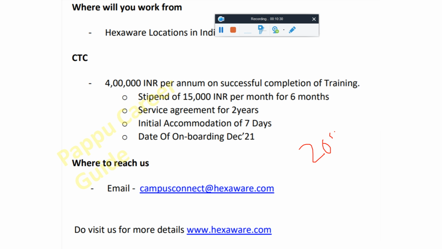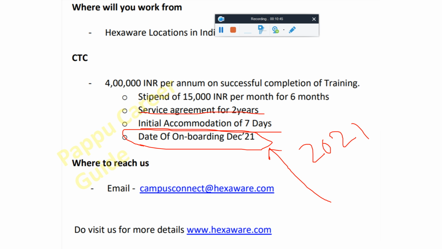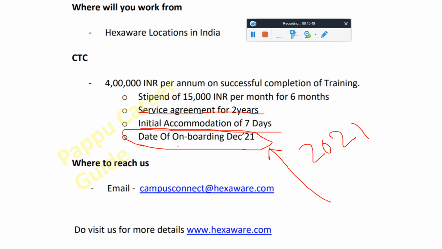You can see the same package you are getting for the 2022 batch. But here is a good news, friend. There is a service agreement of 2 years. No, this is not a good news. Okay, initial accommodation for 7 days. Date of onboarding is December 2021. Friend, there is a good news for all the 2021 batch that you are getting onboarding in December 2021. Okay, it means you are getting placed in this year. Yes. So this is a good news.